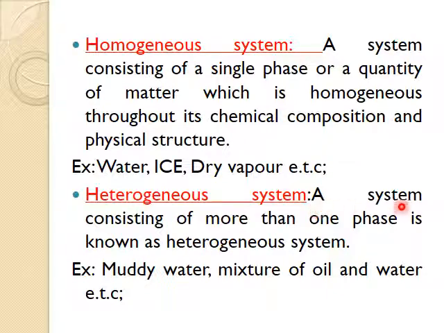Heterogeneous system. A system consisting of more than one phase is known as a heterogeneous system. Example, mud water, mixture of oil and water. These are all examples of heterogeneous systems because these systems consist of more than one phase.